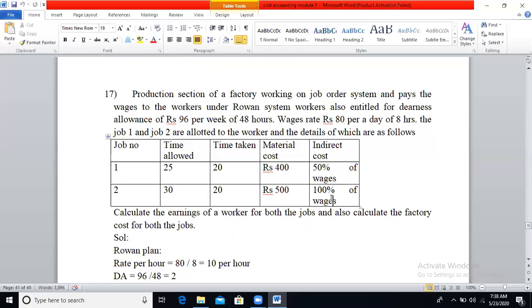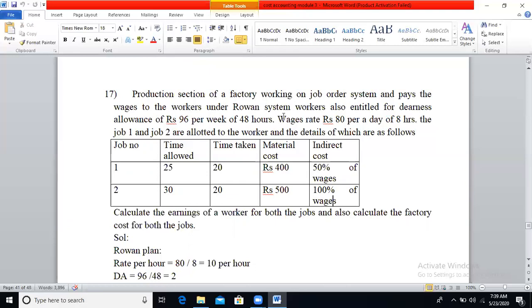So you need to calculate the earnings. Here they mentioned only the Rowan system, so calculate under the Rowan system, and you have to calculate the factory cost for both job 1 and job 2. See, the production section of a factory working on job order system pays the wages to the workers under Rowan system.